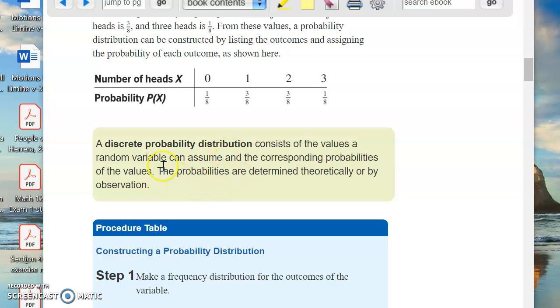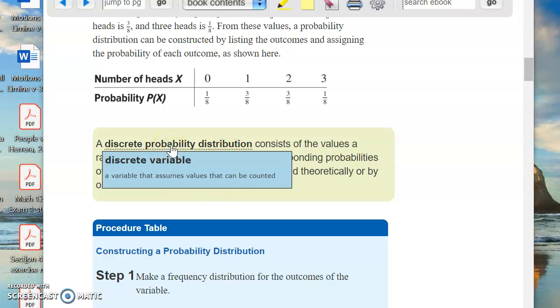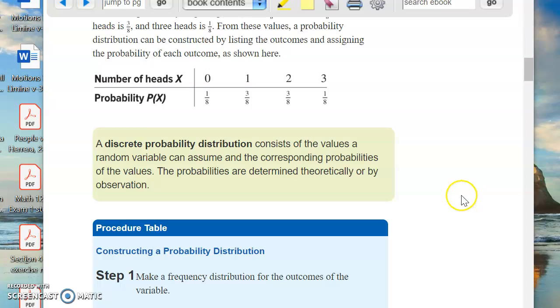Let's get the definition first. A discrete probability distribution consists of the values a random variable can assume and the corresponding probabilities of the value. So take that sentence apart. The corresponding probabilities, corresponding refers to the particular value, okay?